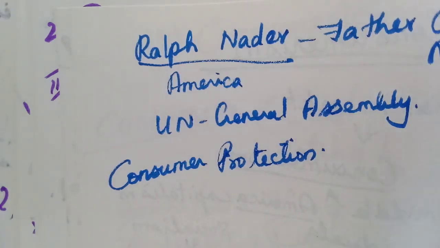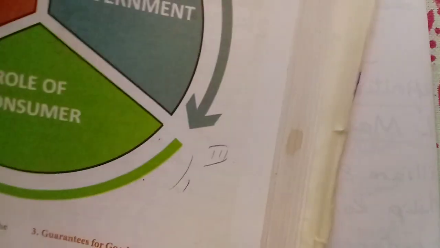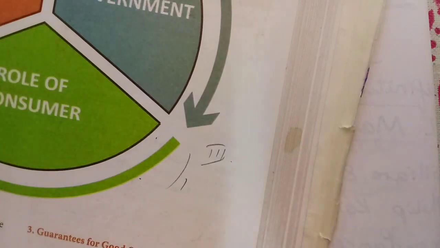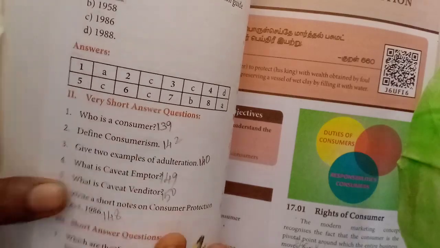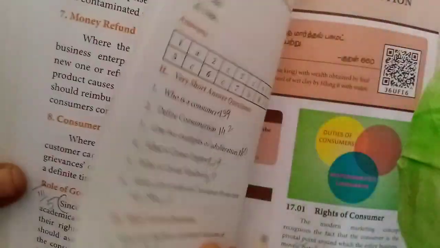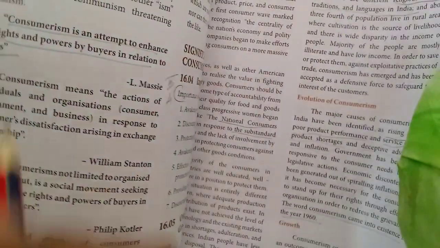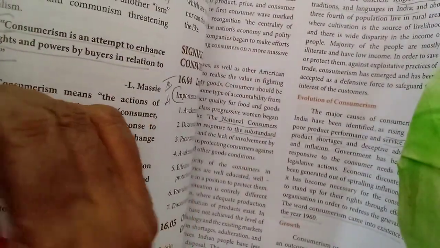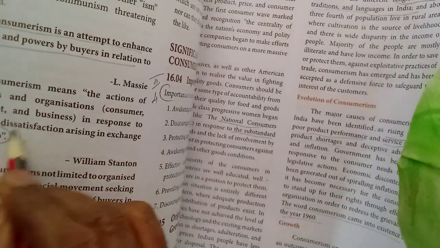So today students, I will mark and give some question answers. You study. I am not giving too much for today. Okay, I will mark and give some of the question answers. Define consumerism, 142. Second question, any two you can learn.